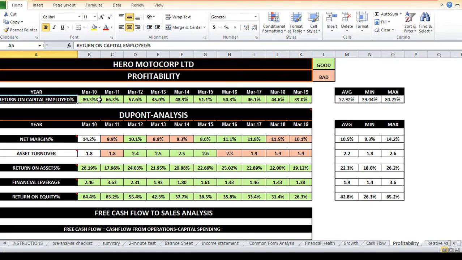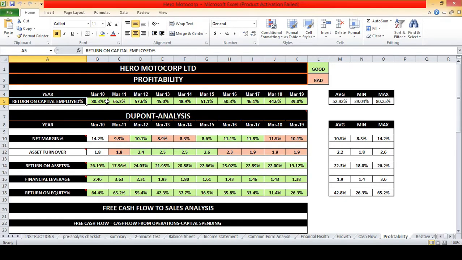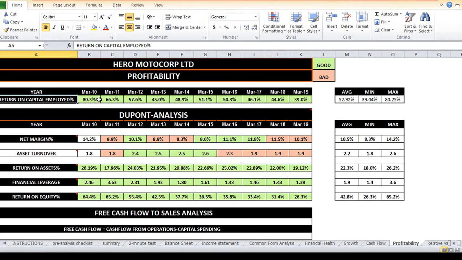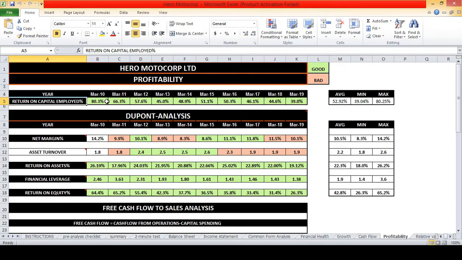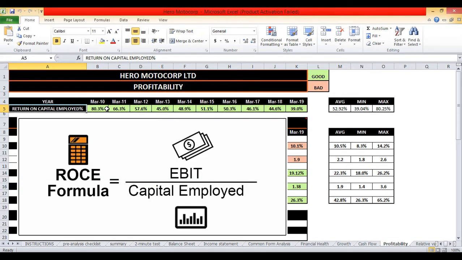This ratio measures a company's profitability and the efficiency with which its capital is used. In other words, this ratio measures how well a company is generating profits from its capital. The return on capital employed ratio is considered an important profitability ratio and is used often by investors when screening for suitable investment candidates. Now, what is the formula for return on capital employed? It is nothing but operating income divided by capital employed. Operating income is nothing but earnings before interest and tax, that is EBIT, and capital employed is equal to total assets minus current liabilities.